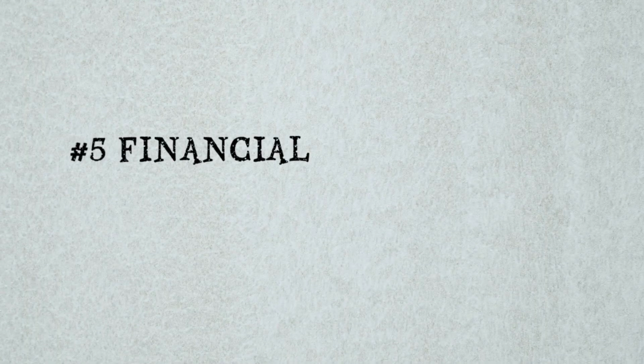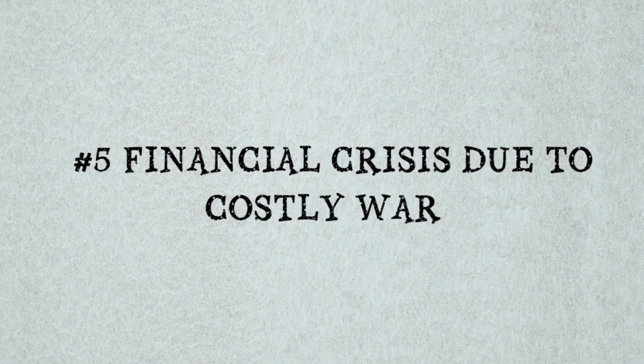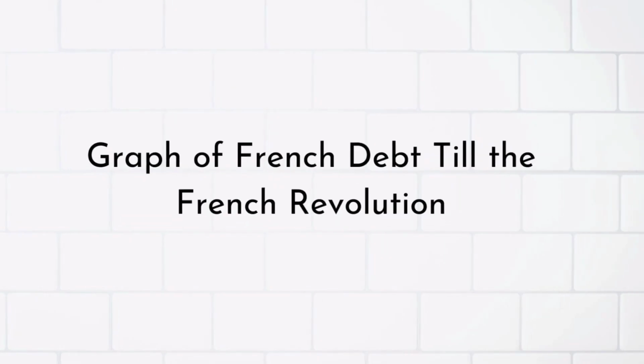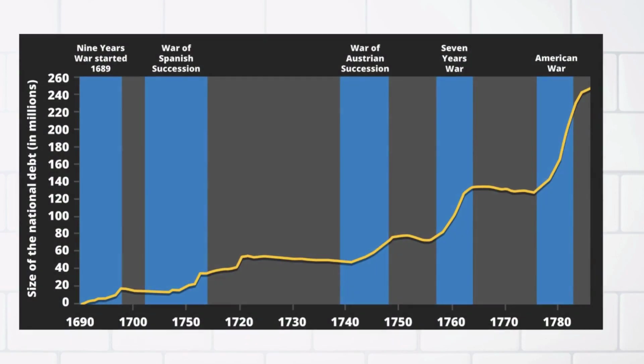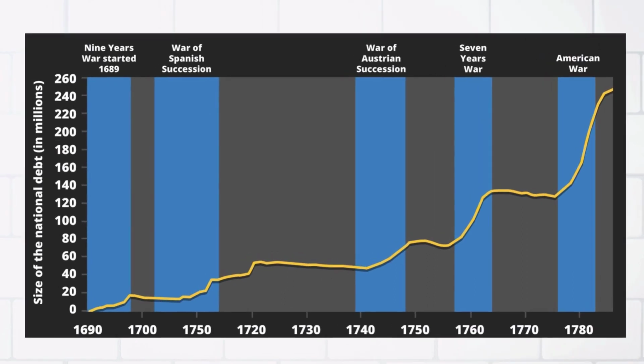Number 5. Financial crisis due to costly wars. Throughout the 18th century, France participated in a series of expensive wars primarily against its long-term rival Great Britain. Louis XV, who ruled over France from 1715 to 1774, lost the 7 Years' War against Britain.